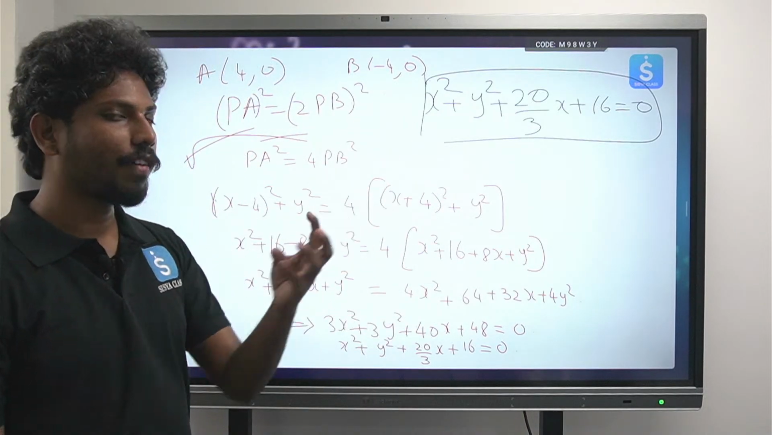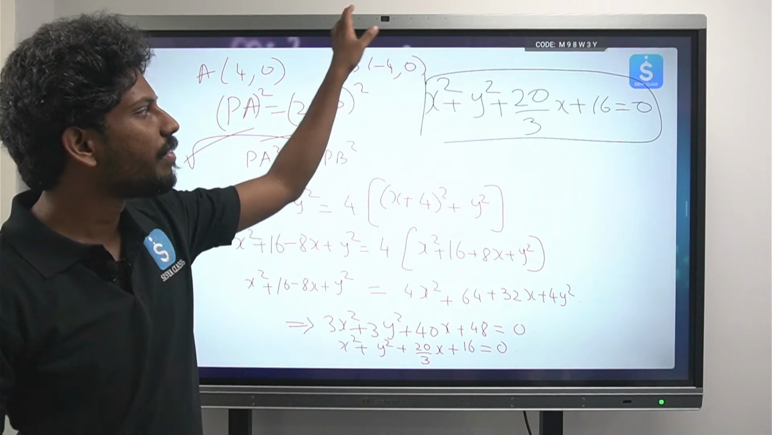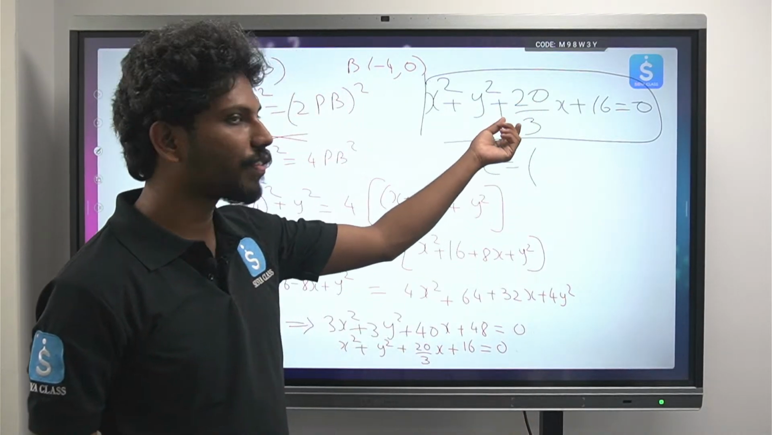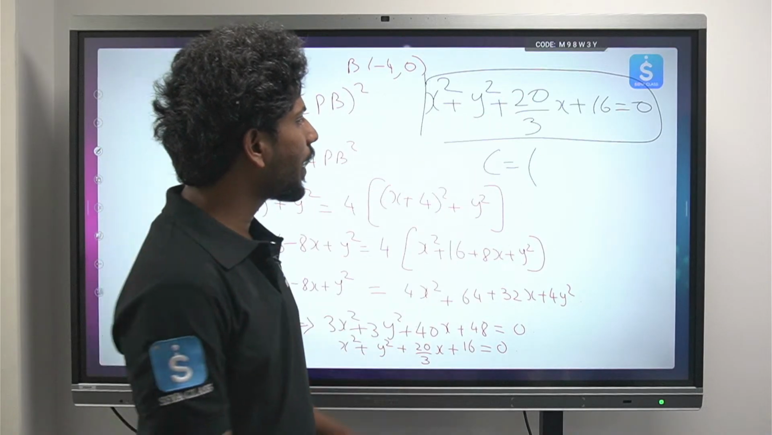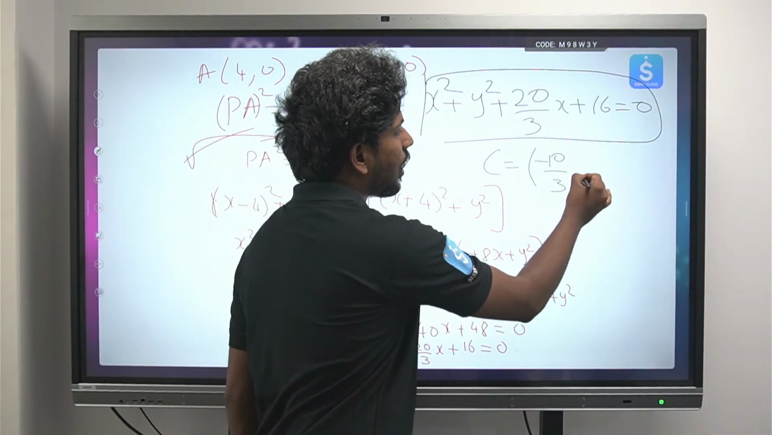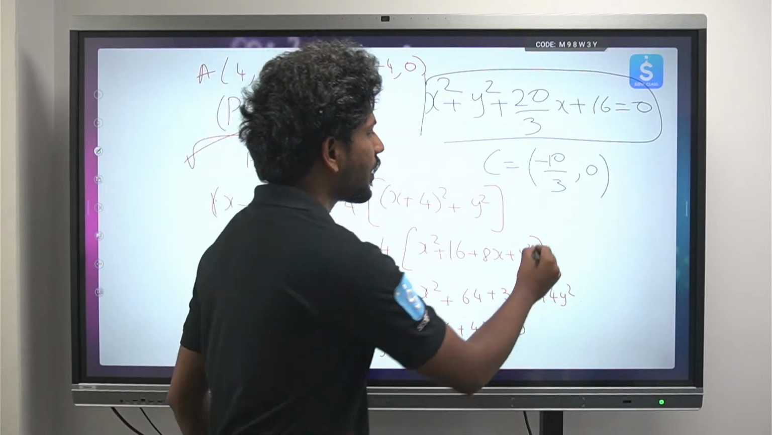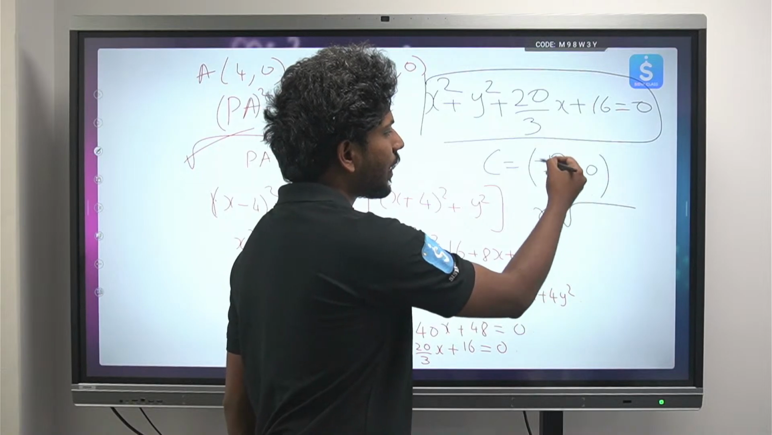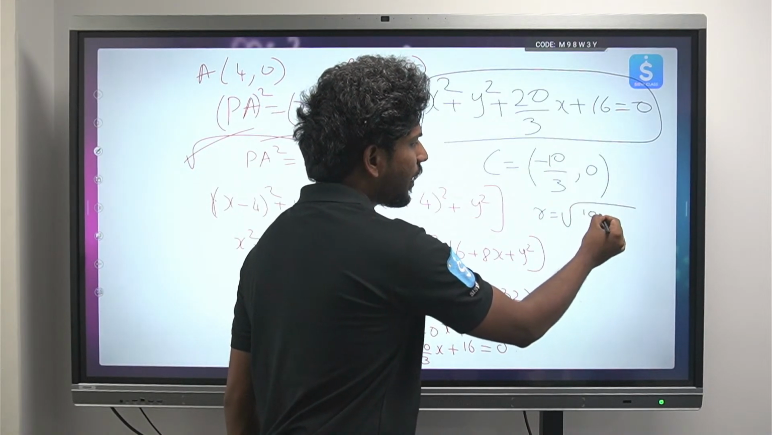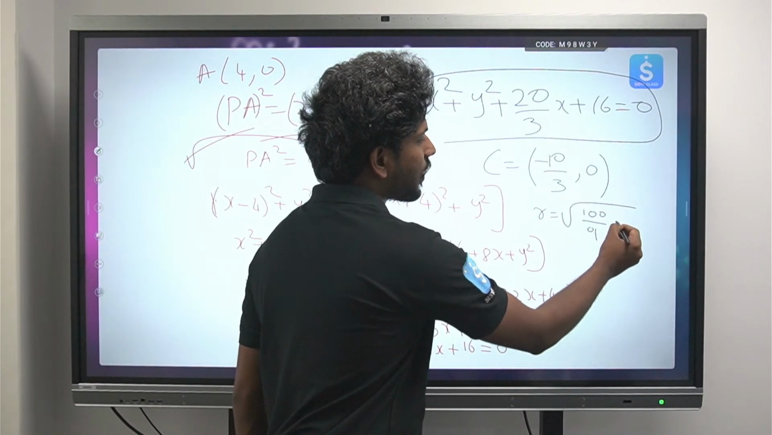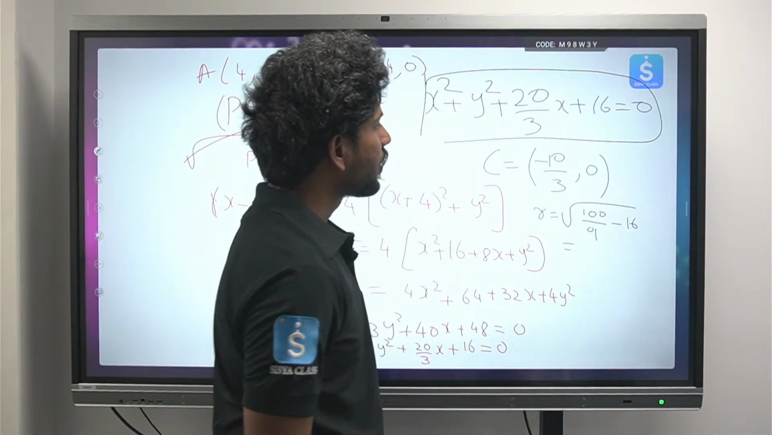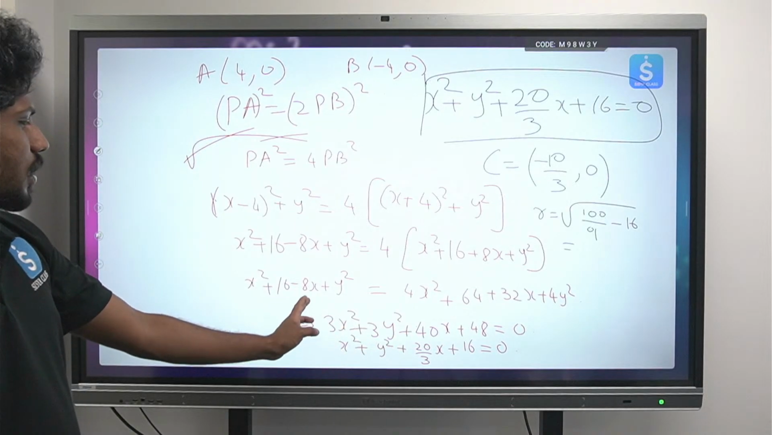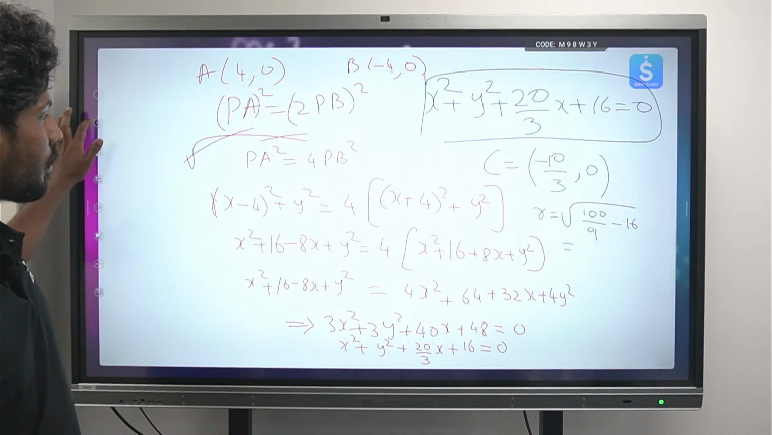In a few days we are going to confront this again in the circles chapter. But from the basic foundation course information you have, we can even find the center. Center is nothing but minus g comma minus f. So 2gx, so it will be minus 10 by 3 comma 0, and radius r is nothing but under root of g square plus f square minus c. So 10 by 3 whole square will be 100 by 9, g square plus f square minus c. From here you can find out this value, so that can be found out very quickly.